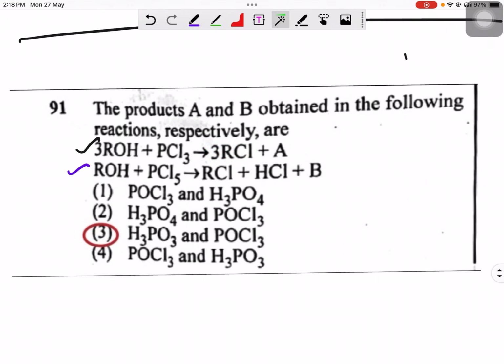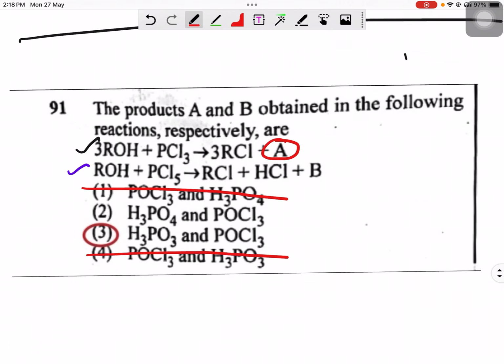The main product is the alkyl halide, and the byproduct should not have any halides. So the first and fourth options, which have POCl3, are ruled out, because A cannot be POCl3, since the Cl is already nullified as a result of balancing.